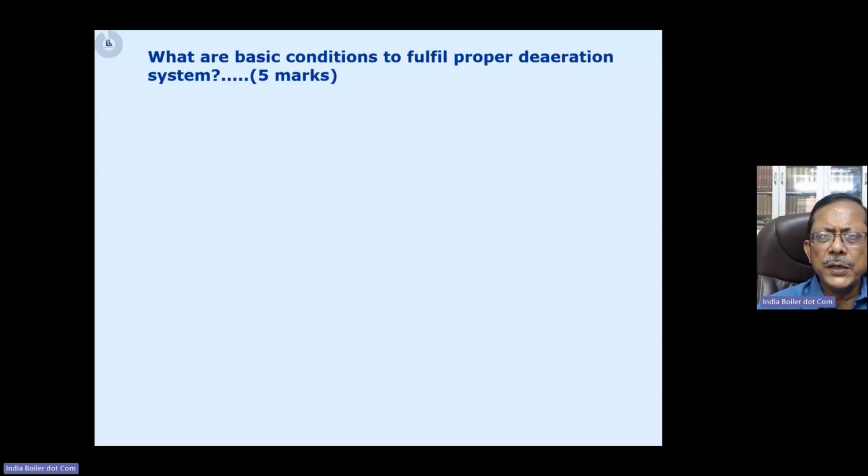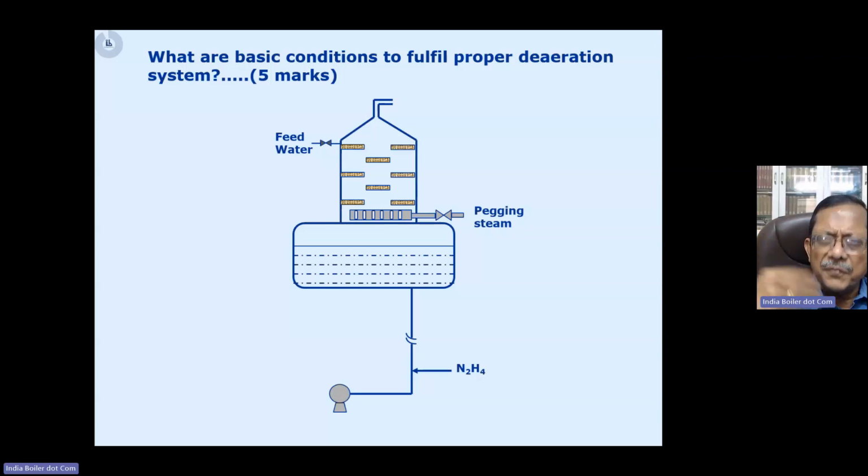To avoid that, we need to ensure amongst all other gases, particularly the dissolved oxygen should be removed. So what do we do for that? So we have two ways of dealing with it. First, we have a mechanical deaerator, right? And along with the deaerator, after the deaerator, before the BFP suction, we have a chemical dosing of a particular oxygen scavenger, right? In most cases, it is hydrazine, that is N2H4.